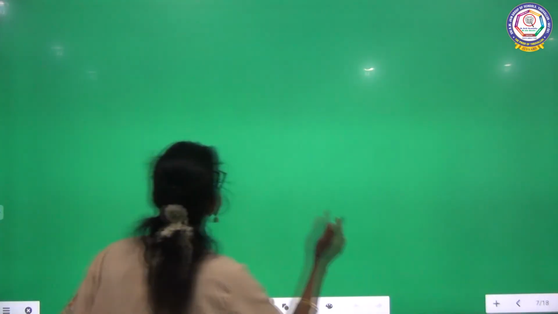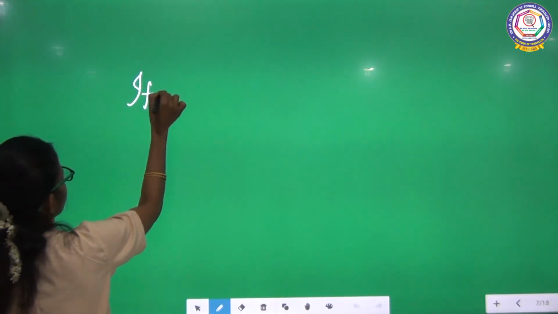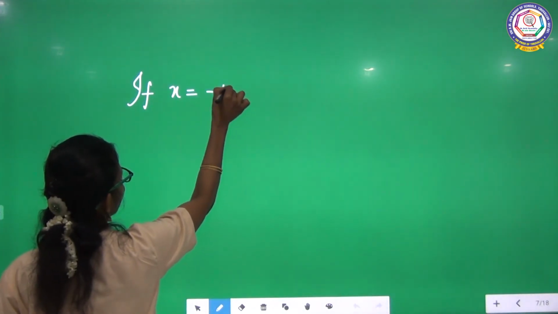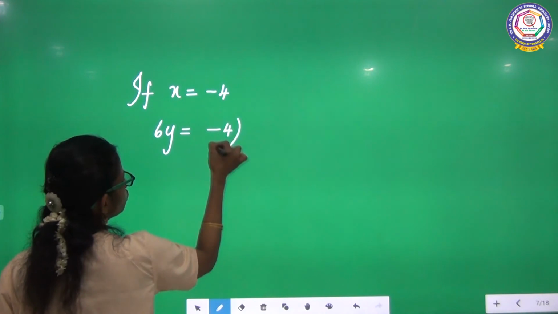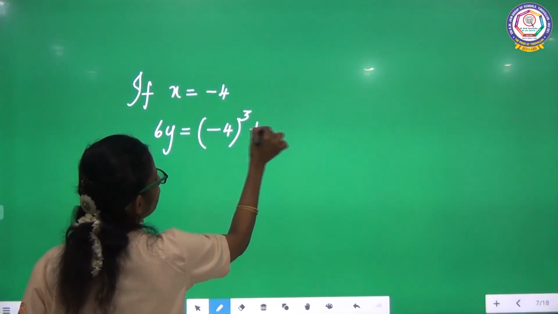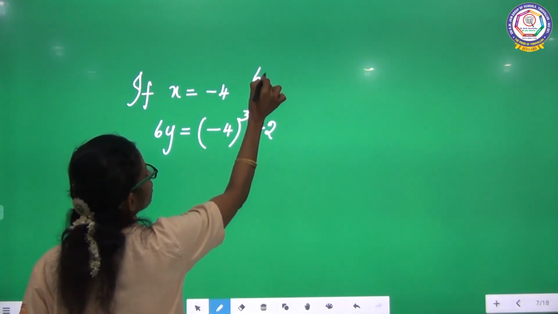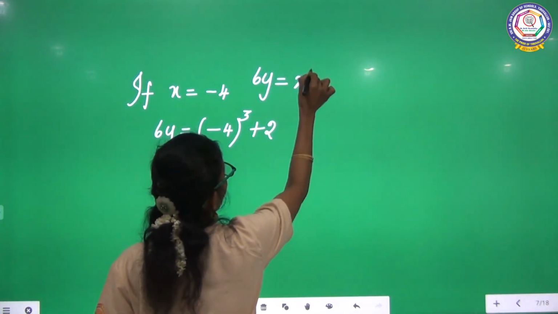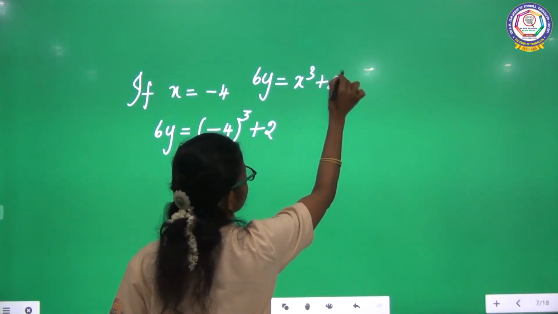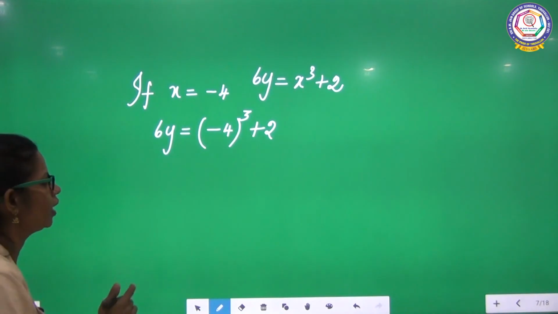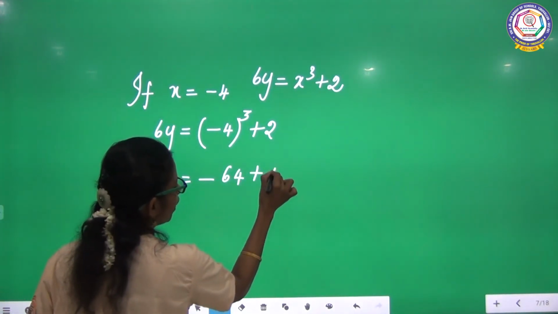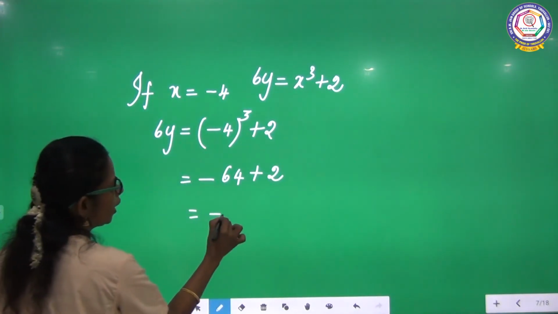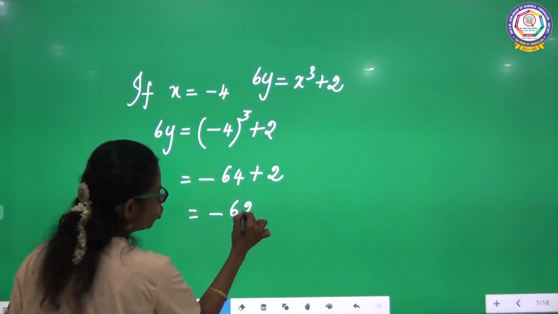Next, if x is equal to minus 4, 6y equal to minus 4 the whole cube plus 2, because 6y equal to x cube plus 2 is the equation of the curve. That is equal to minus 64 plus 2, so minus 62.